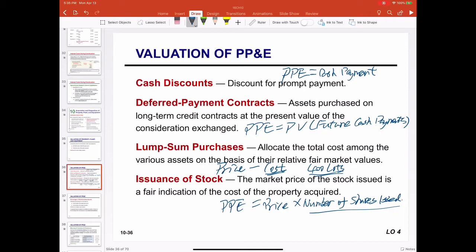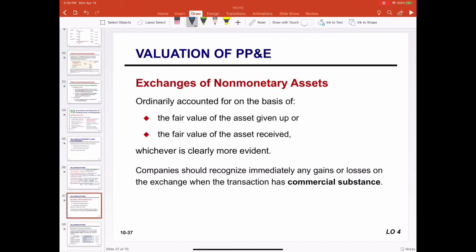In all of these purchases, money or currency is involved, so the price is either given or implied. In some circumstances, there are no monetary assets involved. That's the exchange of non-monetary assets.